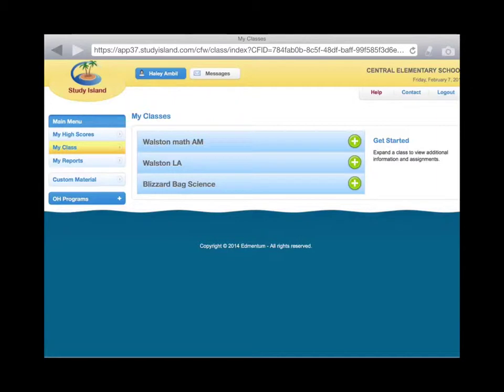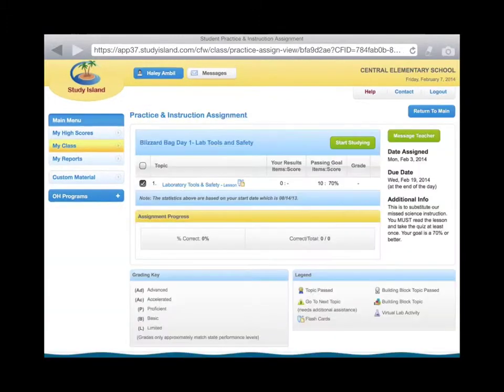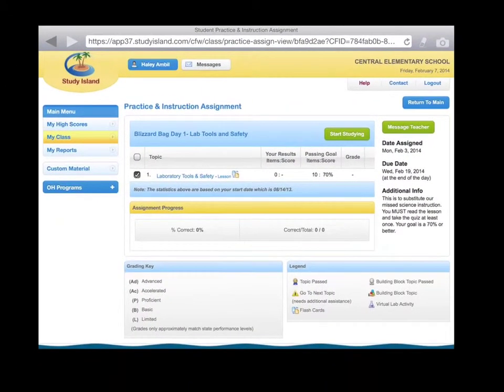Alright, and now that you are in, you want to go ahead and hit this Blizzard Bag, open that up, and then you've got Blizzard Bag Day 1, Lab Tools and Safety. So we want to go ahead and go to that. The lesson for this is actually kind of a small button, but the lesson for it is right here. You'll want to tap that little lesson.